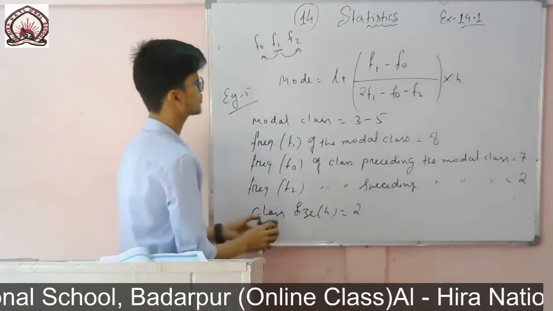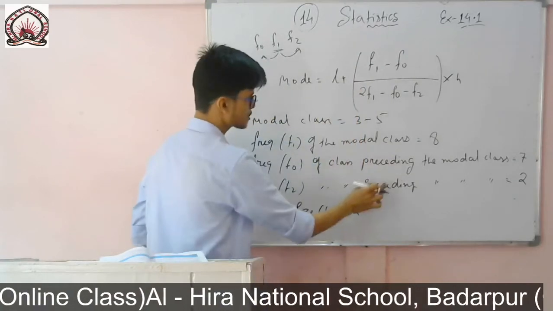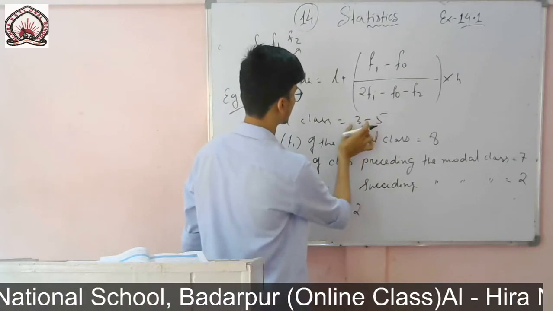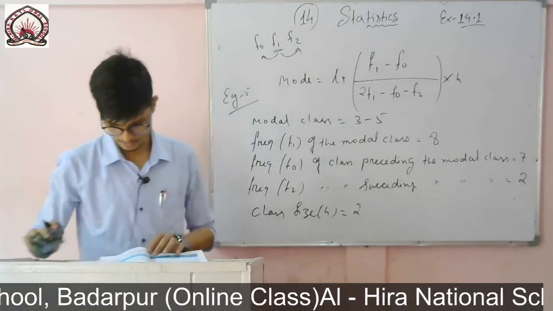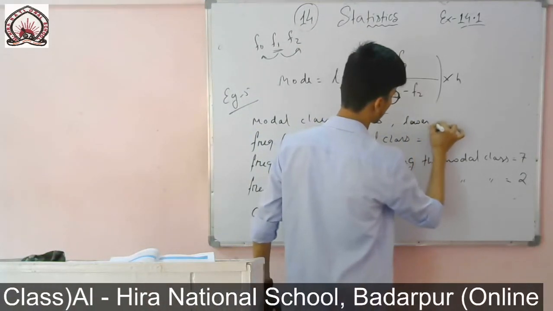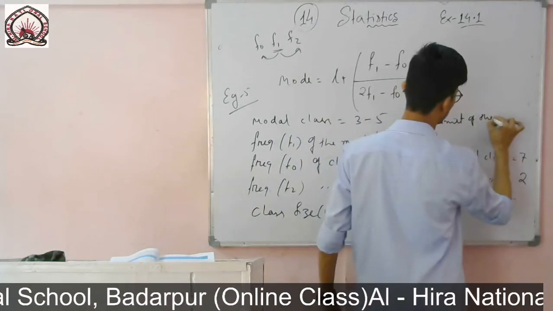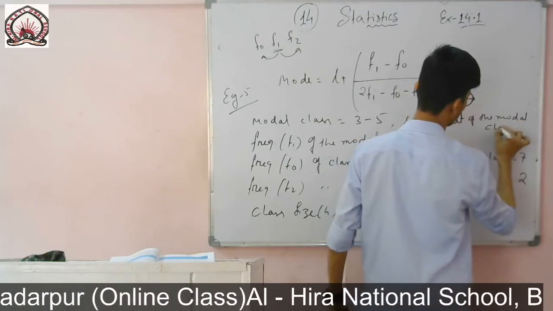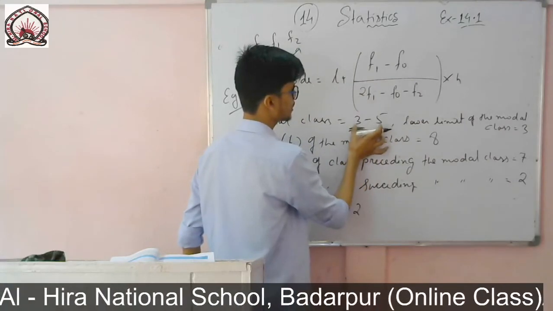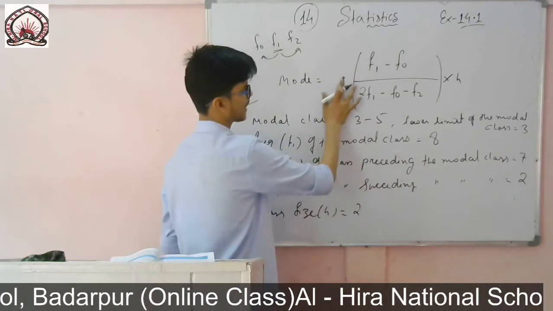So now I'll substitute these values. Let me write it here. In place of L, what is L? This is the lower limit of the class. L means the lower limit of the model class. It is 3. Out of 3 to 5, this is the lower limit, so this will be our L. So in place of L, I will write 3.